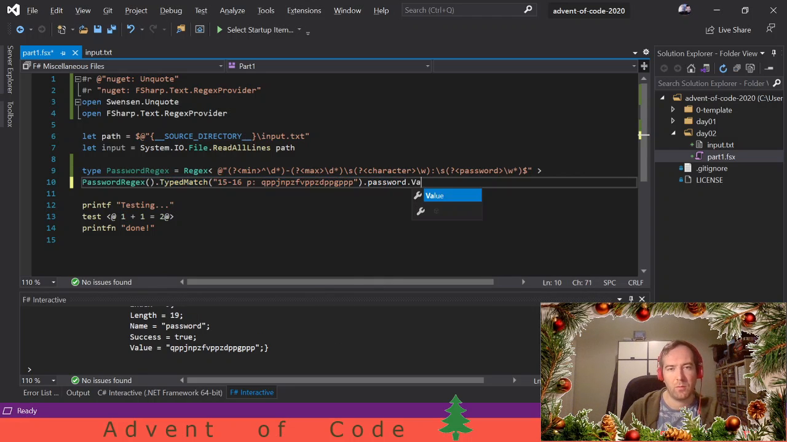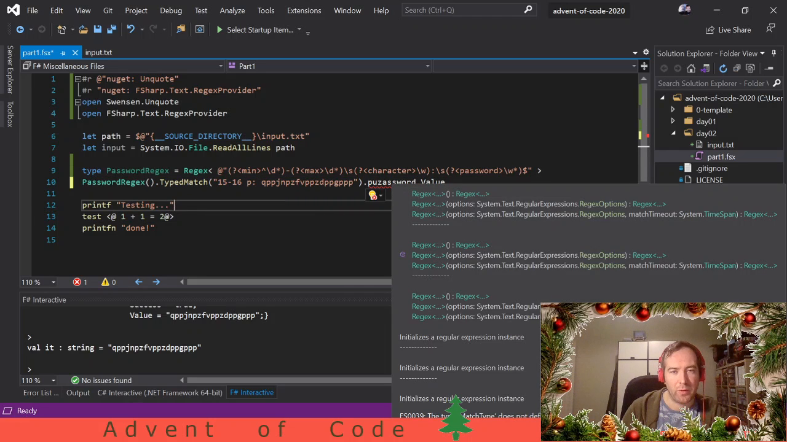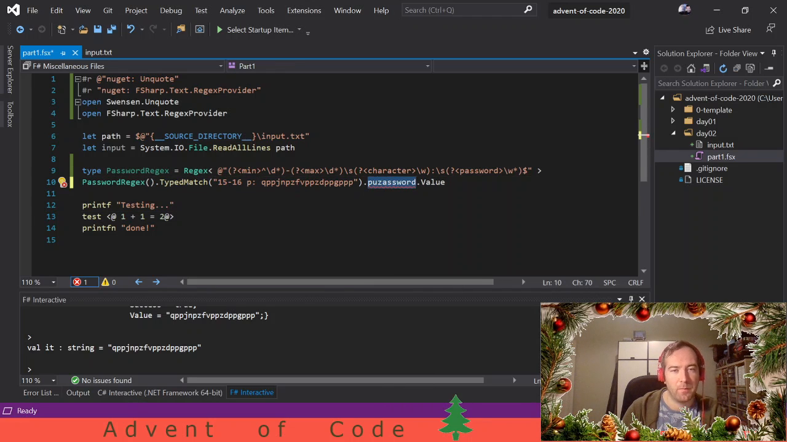Dot value. Okay, that looks good. And to show you the type provider, if I typed "Pizzazz", my compiler is going to say, well, red squigglies, this is not a group in your regex. So that's a nice to have feature. Okay, so now we can parse our lines.